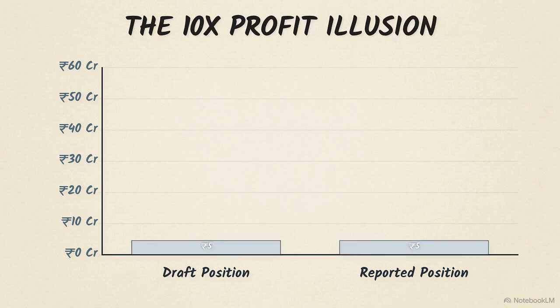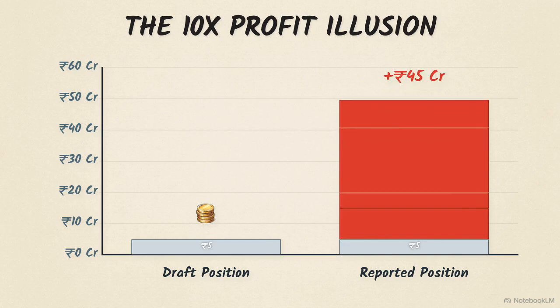This chart shows a draft profit of 5 crore rupees. Watch the board drive a massive spike to a 50 crore profit. That jump didn't come from selling products. It came entirely from 4 accounting adjustments.